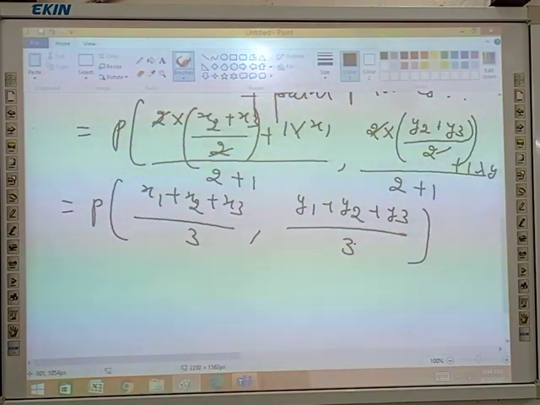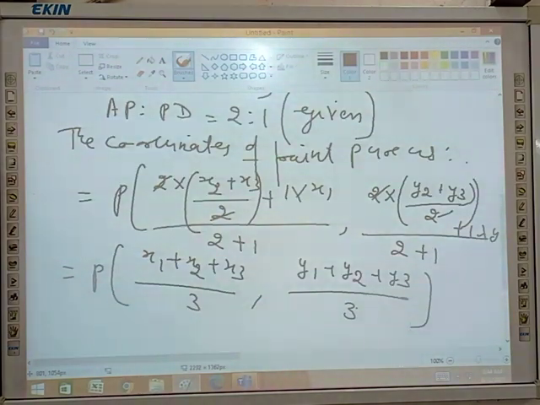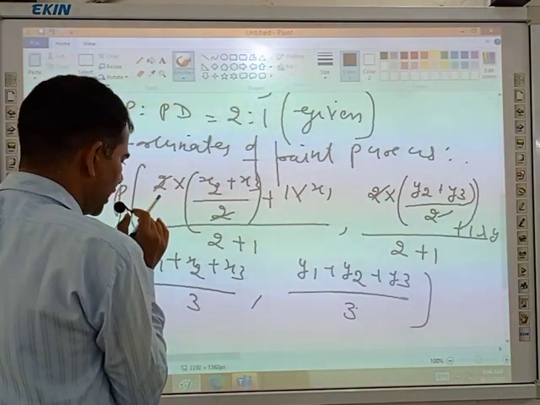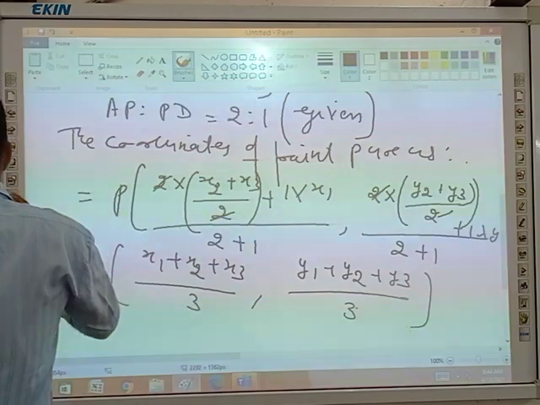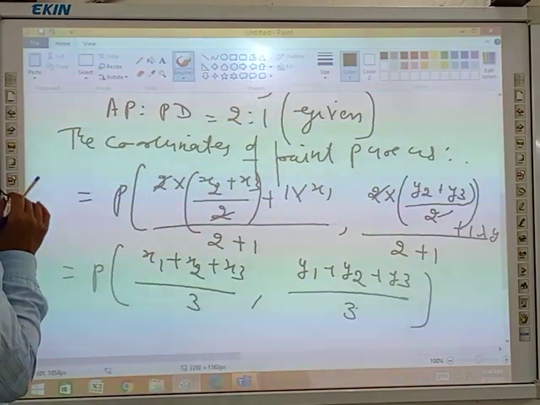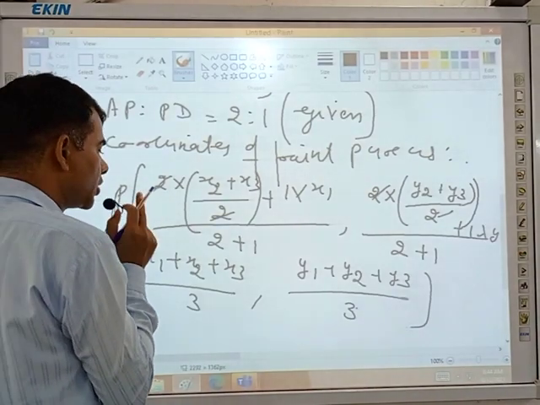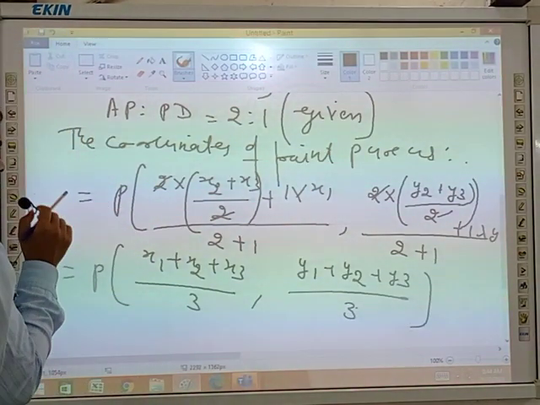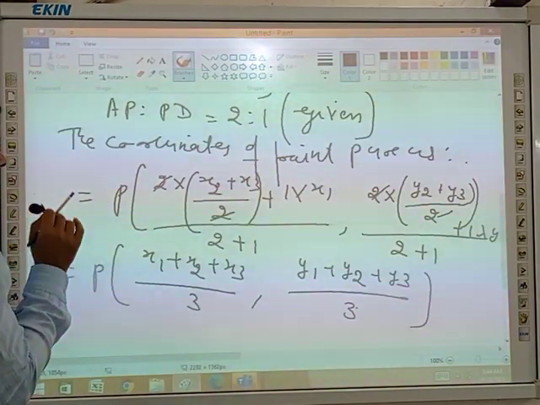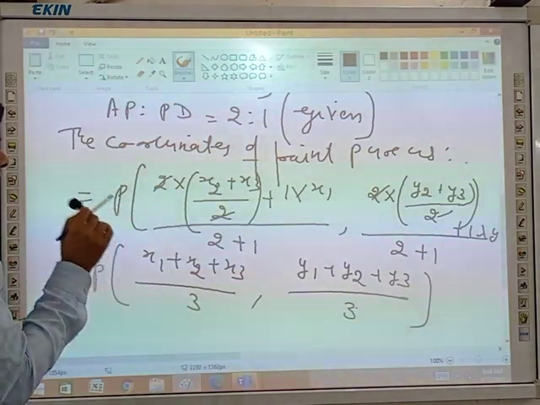This is the formula to find the centroid of the triangle. If the vertices of the triangle are given, you can find the centroid directly using this formula: x1 plus x2 plus x3 divided by 3, y1 plus y2 plus y3 divided by 3.